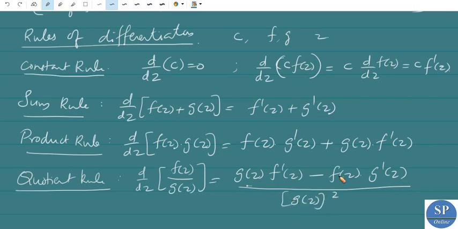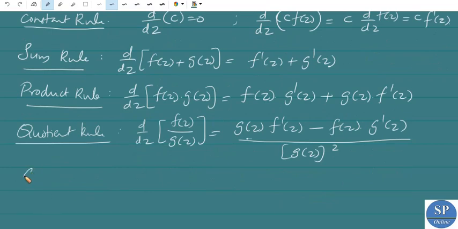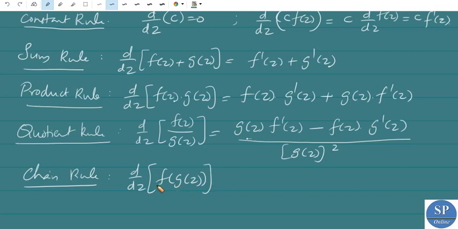Also we have the chain rule, as in the case of real variables. Chain rule is also called the function of function rule. So d by dz of f of g of z is f dash of g of z into d by dz of g of z, that is g dash of z.